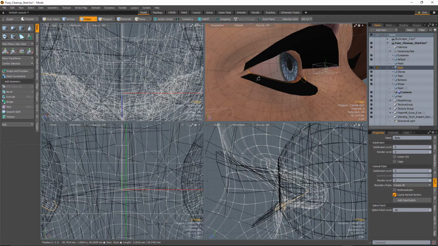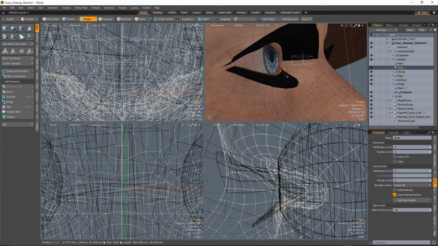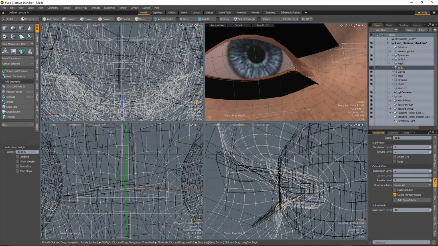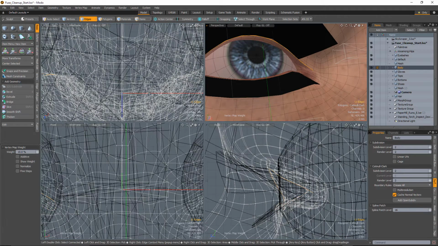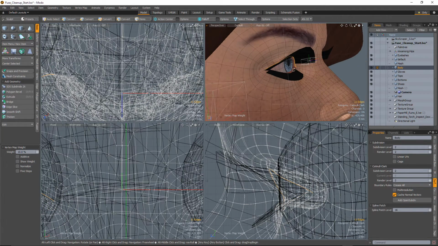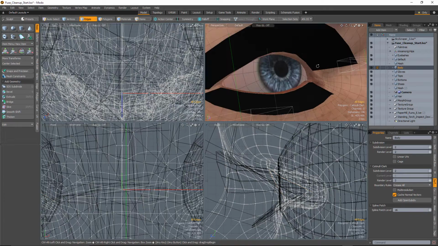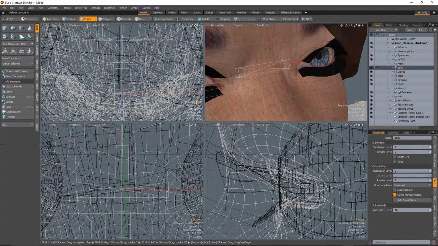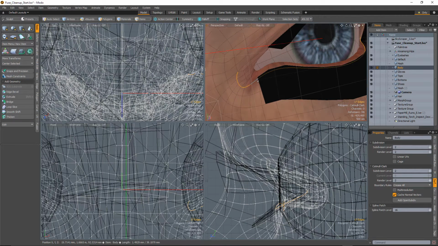Now this is a good area where you may want to increase the subdivision level of the object as a whole, but for now I'm just going to go to 10% and add in a little bit of extra weight here, just to clean this up so that we can see that we get a little bit more of a ridge there at the eyes. Okay, and let's do that same thing on the other side.